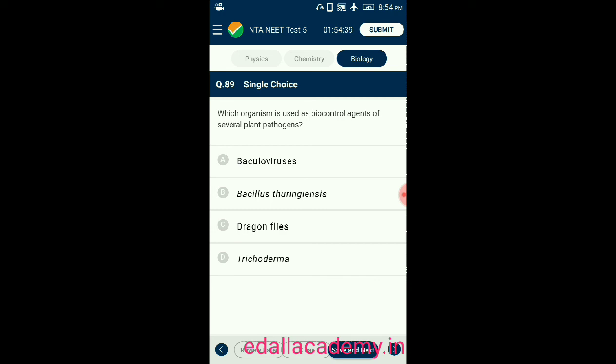Question number 89. Which organism is used as a biocontrol agent of several plant pathogens? Option A baculoviruses, option B Bacillus thuringiensis, option C dragonflies, option D Trichoderma. The answer is Trichoderma. It's an organism used as a biocontrol agent of several plant pathogens. So the correct option is D.